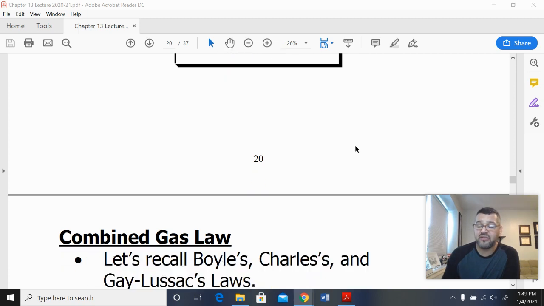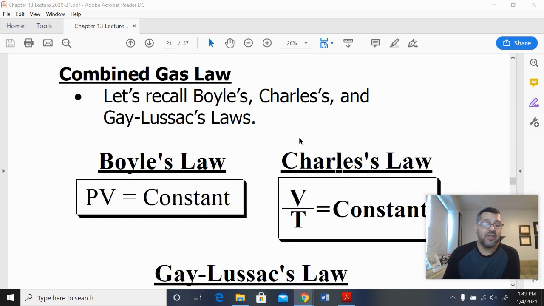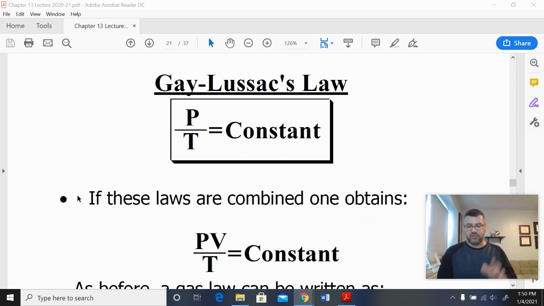Now, eventually people started figuring out that if you look at what these are all constant to, Boyle's law is P times V is a constant, Charles' is V over T is a constant, Gay-Lussac's is P over T is a constant. Notice that whenever you have them in a form that they're equal to a constant, you always have the pressure in the numerator, you always have the volume in the numerator, and you always have the temperature in the denominator. Well, what people started to do was to take these equations and say, look, remember pressure, volume, temperature, number of moles. Can we combine these equations in some way to get something that doesn't have so many things that are unknown? And eventually, long story short, they figured out that P times V over T is equal to a constant.